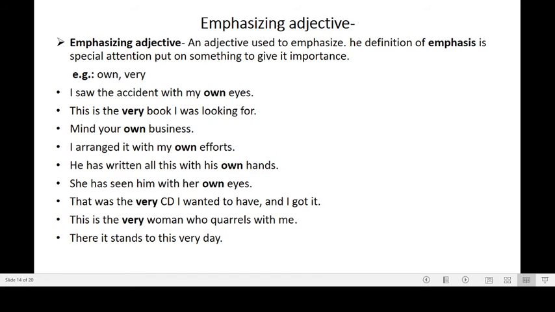Next we will learn emphasizing adjective. An emphasizing adjective is used to emphasize. The definition of emphasize is special attention put on something to give it importance. Examples we use for emphasizing adjective are own or very. When we use these words in sentences to give special attention to something or to emphasize something, then such words become emphasizing adjectives.